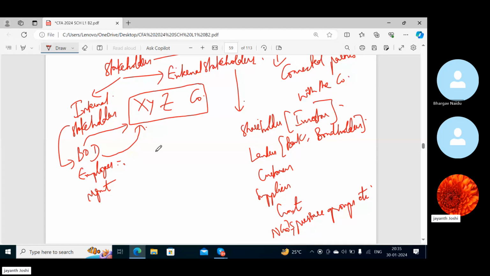Okay, but the trends are changing now. It's not all about the profits that the investors or stakeholders would be looking at. These people may be much more concerned with profits, but there are certain factors like ESG, environmental, social, and governance.